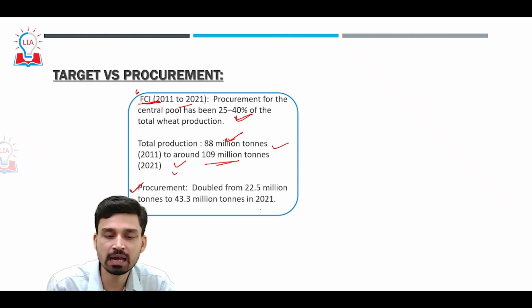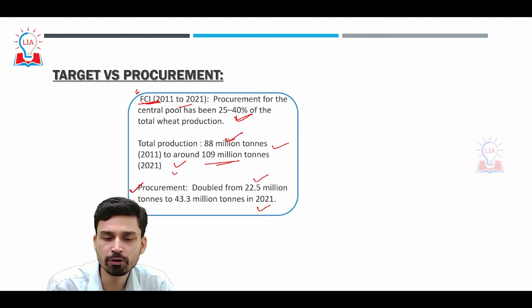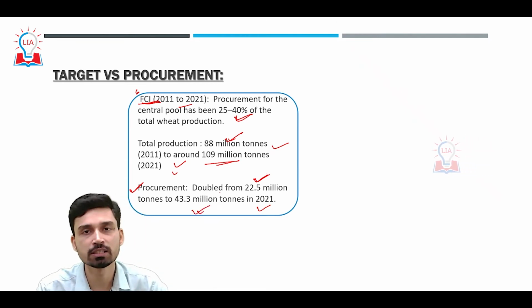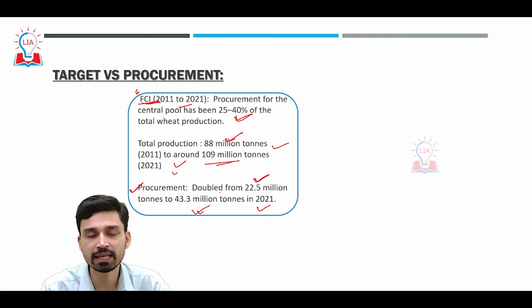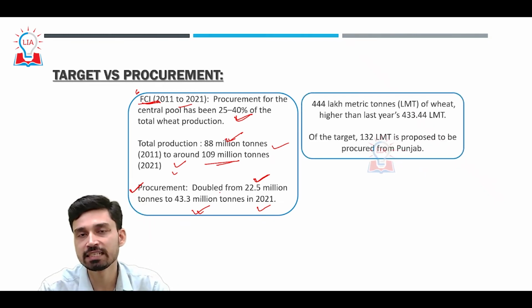And if you look at the last 10 years, the procurement volume by FCI and other state government agencies has doubled from just 22.5 million tons in 2011 to almost 43.3 million tons in 2021. So basically what we can say is that the procurement as well as production of wheat both have increased significantly in the country.